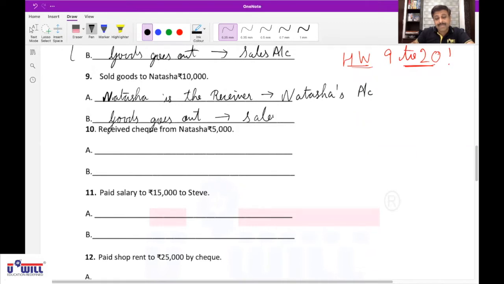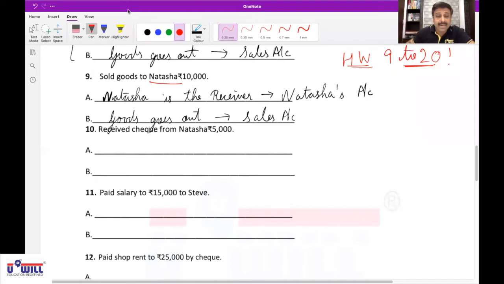I'll repeat it. Be attentive, everyone. Very first, you ask the question, what comes in? Nothing comes in because the name is given, so you cannot say cash comes in. It's a credit transaction. Which expense? No expense. Who is the receiver? Natasha is the receiver. Affects Natasha's account. In effect, what goes out? Sold goods, so goods go out. Affects sales account.